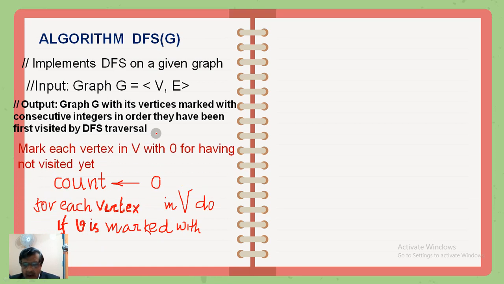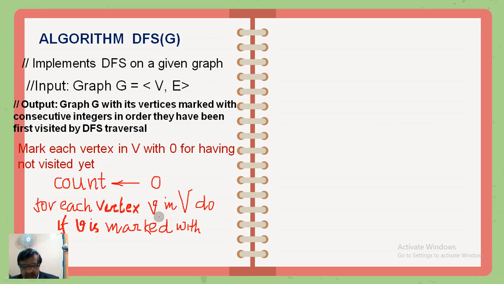Mark each vertex V in the set V, consisting of all the vertices, with 0 for having not visited yet. This is an initialization. All the vertices available in the vertex set are marked with 0 for not visited. Then there is a setup of a global variable called count. Count is set to 0. Now a for loop will start for each vertex V.